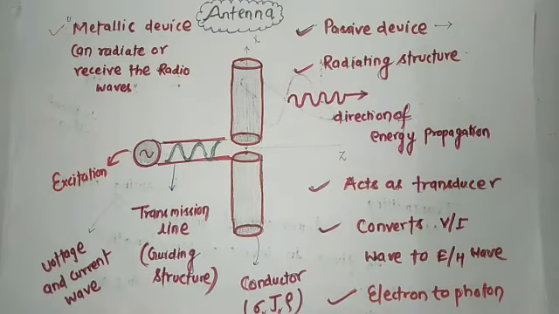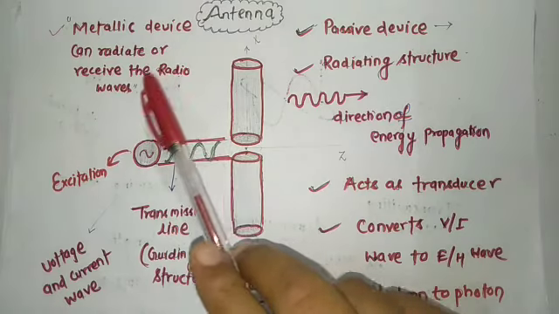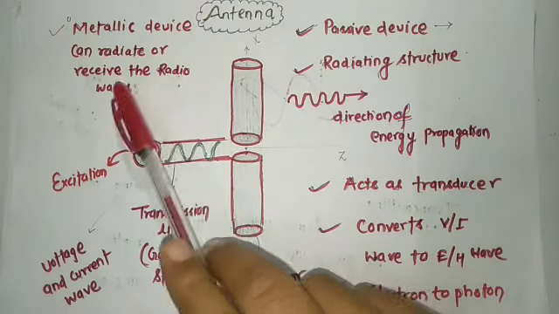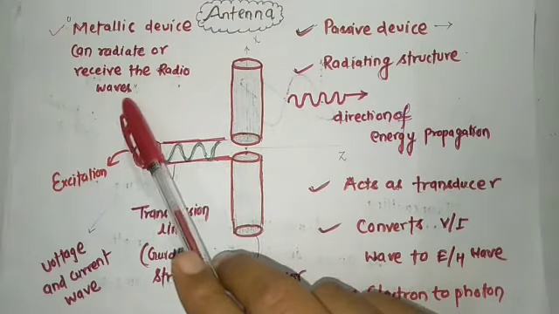Okay, now we are going to start the antenna theory. Welcome to the world of antenna. And the first question is, what is antenna? Antenna is nothing but a metallic structure which can radiate or receive radio waves.